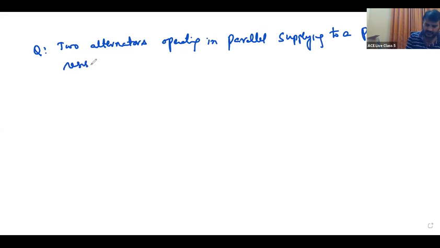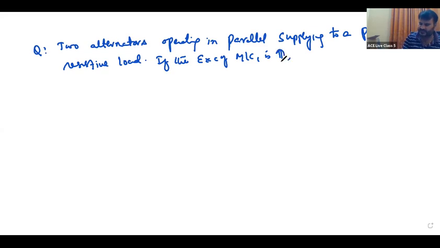If the excitation of machine 1 is increased, then what is the power factor of machine 1? Power factor of machine 1 is equal to dash. Power factor of machine 2 is dash.